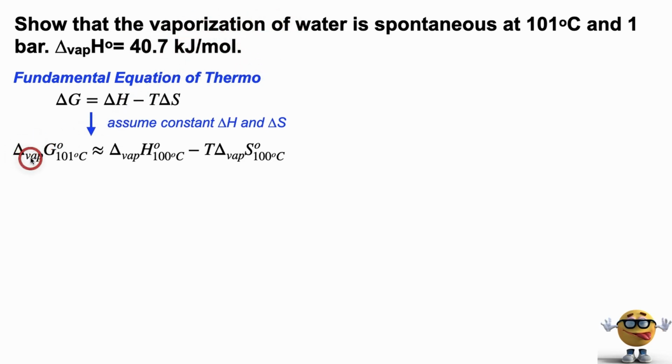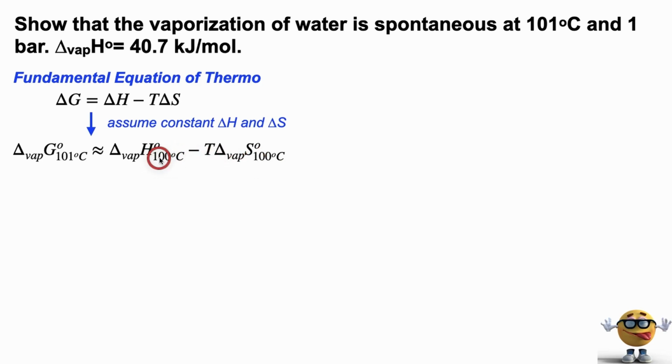This is the change in vaporization or boiling of Gibbs energy at 101 degrees Celsius. And this is in its standard state, so the process is occurring in standard state, which means it's at a constant pressure of 1 bar, and it's pure water. And that's equal to the change in enthalpy minus temperature times the change in entropy. And note that we want the change in Gibbs energy at 101 degrees Celsius. Here we have the change in enthalpy at 100 degrees Celsius and entropy at 100 degrees Celsius.